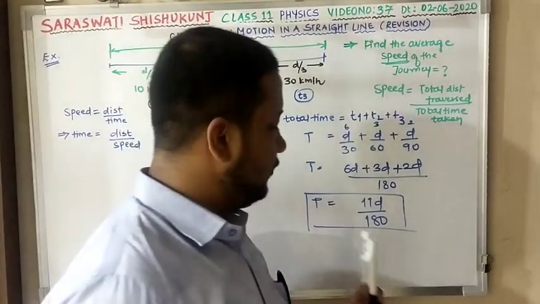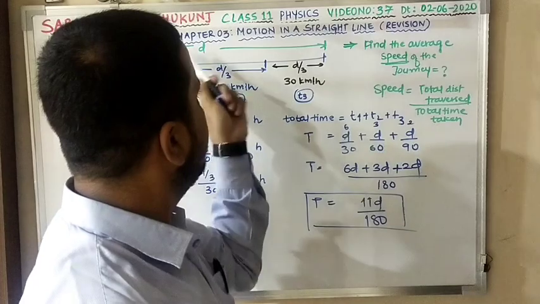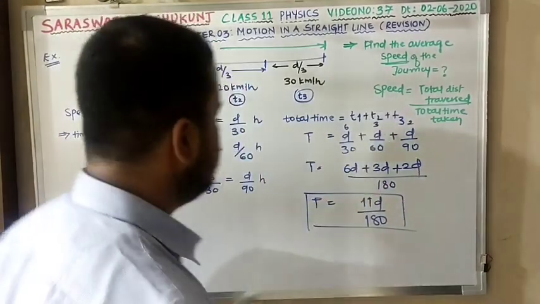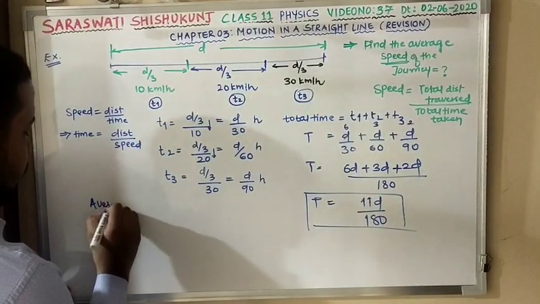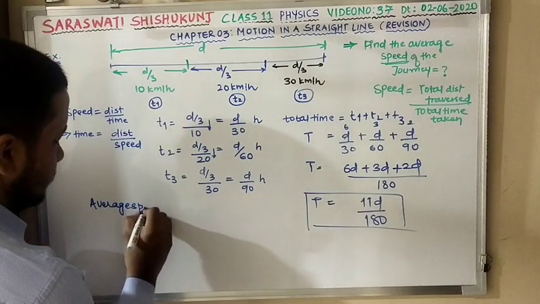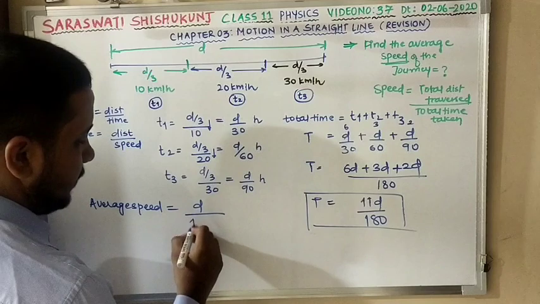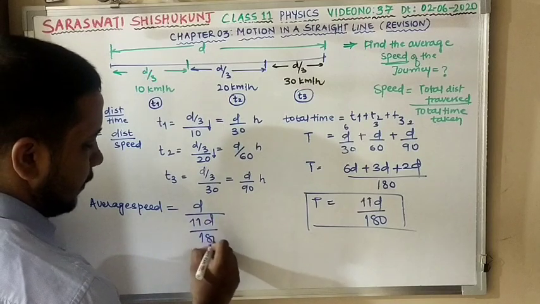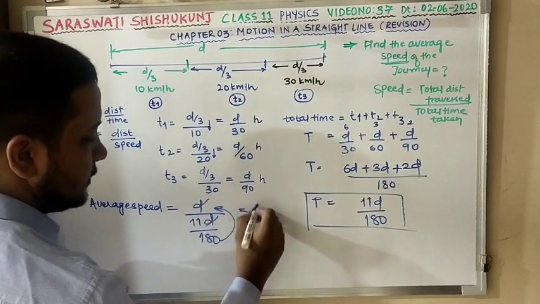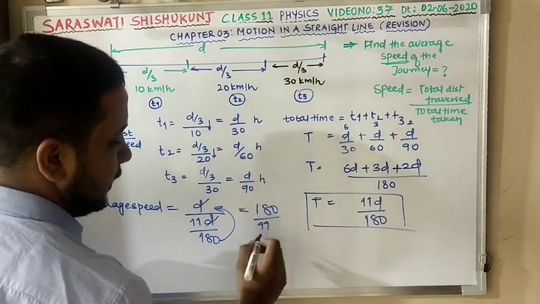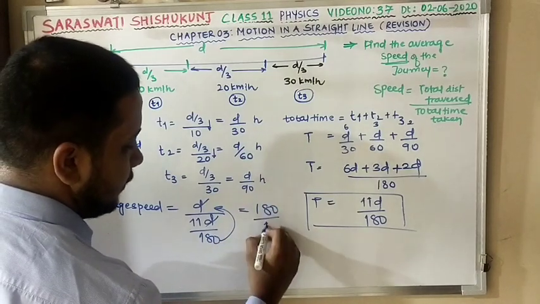Now what to do? I do have T, and I do have the distance D. So I can put it into this. The average speed is equal to the distance D divided by the time, that is 11D by 180. This 180 will move, D and D will be cancelled. So it is 180 by 11. The answer is 180 by 11.